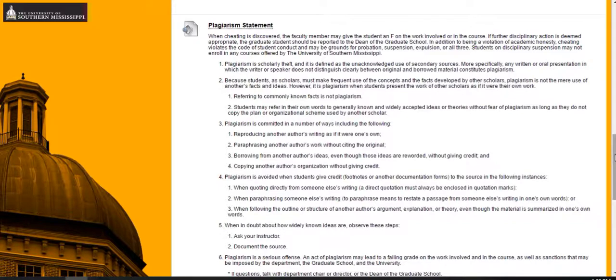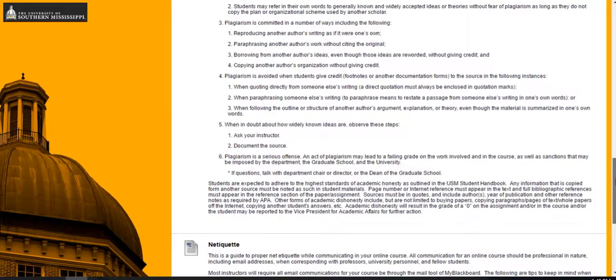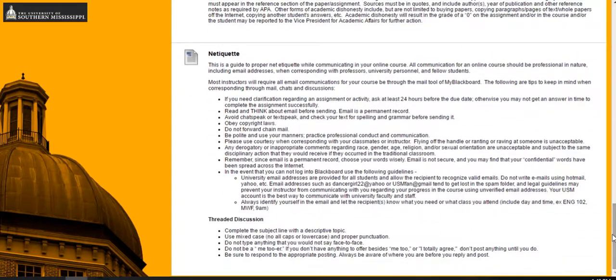Also, another thing that is considered academic dishonesty would be using a paper that you've already written for a different class or an assignment that you've already written. Even though you have done the work, you've already turned it in for a different class. And so that is considered self-plagiarism, which is against university policy. So please make sure all that your work is original and you have documented where you found all your information by citing your sources properly. And then just a few other things just about online communications in general.